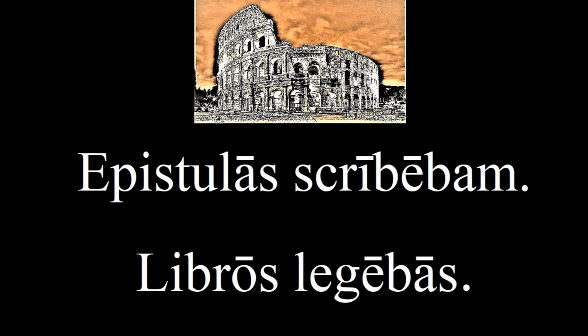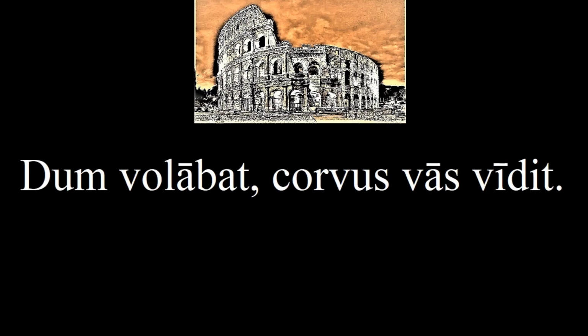Can you remember what this sentence means? Dum volābat, corvus vas vīdit. While it was flying, the crow saw a vessel. Here, the perfect tense is used to interrupt the ongoing imperfect tense. The conjugation for the perfect tense is more difficult to learn than the imperfect. Therefore, we're going to take this tense slowly.